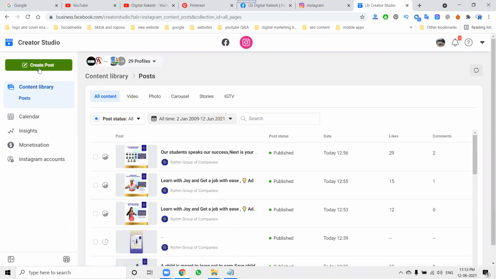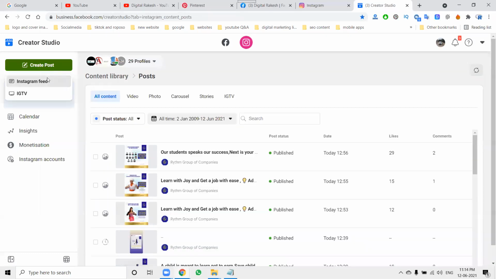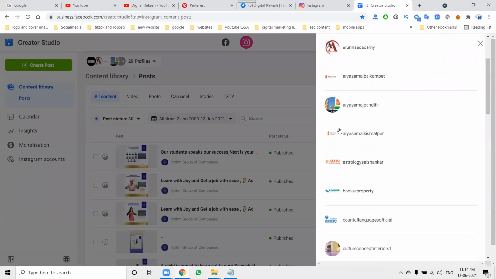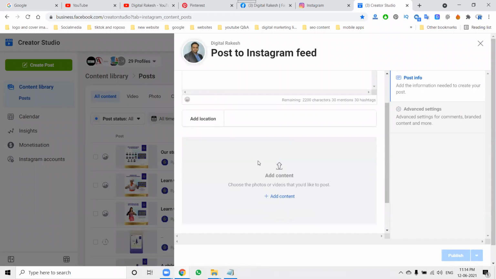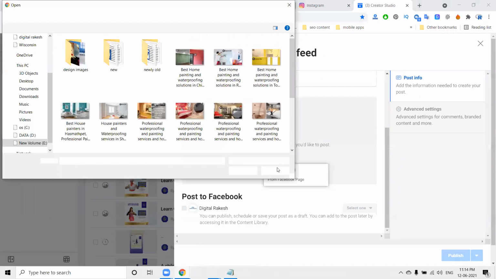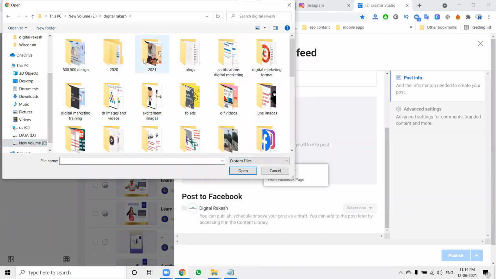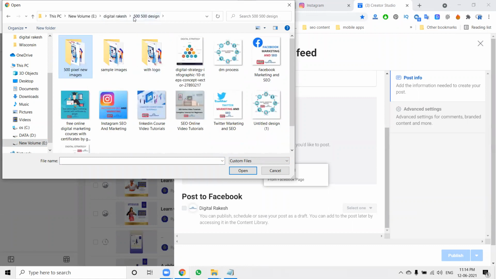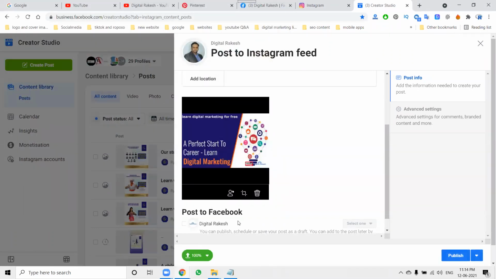I can show every option. Now select this option. First of all, logging in to the Instagram account is compulsory. After this, when you're posting to Instagram, select your Facebook business page. Add your image first. Image is the first preference. Go to image, select the image you want.